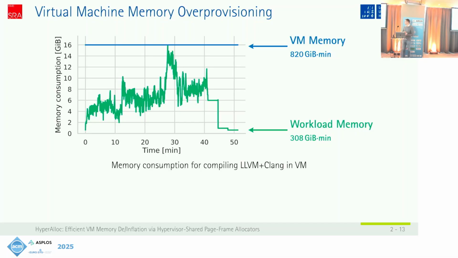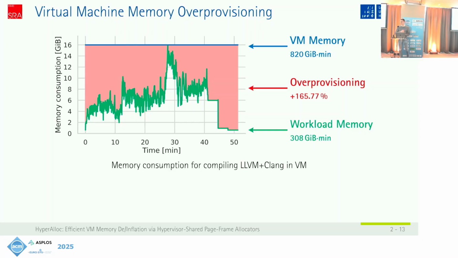We often have workloads that have fluctuating memory demands, like this compilation of a very large C++ code base, which has a peak memory consumption of about 16 gigabytes, but most of the time it needs less memory. And it has a total memory footprint of about 300 gigabyte minutes, which is the area below the curve. And if we deploy this in a virtual machine that is statically provisioned with 16 gigabytes for the entire runtime, we lose a lot of memory. In this case, the virtual machine occupies more than twice as much memory than the workload really needs.